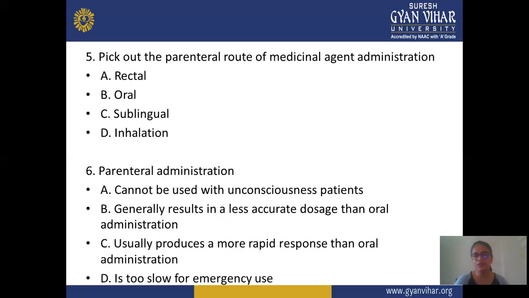Next, fifth question: pick out the parenteral route for medicinal agent administration. A is rectal route, B is oral route, C is sublingual route, and D is inhalational route. In the sixth question: A is parenteral administration cannot be used with an unconscious patient, B is generally used in less accurate dosage than oral administration, C is usually produces a more rapid response than oral administration, and D is it is too slow for emergency use.